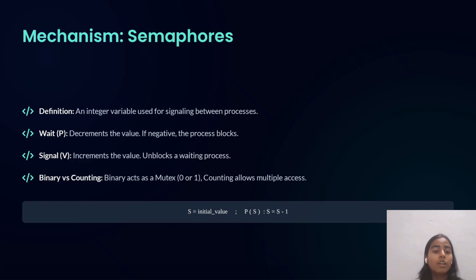Mechanism: semaphores. Definition: an integer variable used for signaling between processes. Wait decrements the value; if it becomes negative, the process blocks. Signal increments the value and unblocks a waiting process. Binary versus counting. A binary semaphore acts as a mutex, 0 or 1. A counting semaphore allows multiple access. S is the initial value. With the formula P(S), S equals the initial value minus 1.